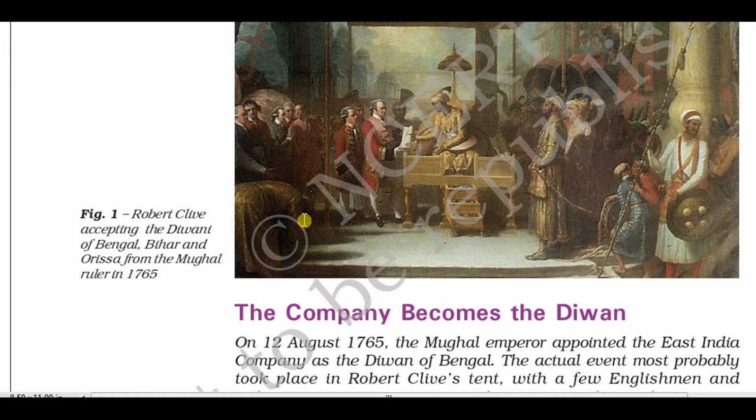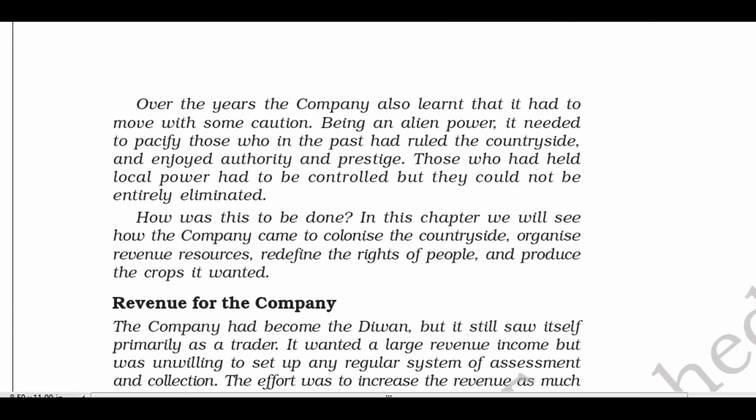In 1765, officially the British East India Company, which landed in India as a mercantile or trading company, now started administration in India after the Battle of Buxar in 1764. So in 1765, what happened? Robert Clive accepting the Diwani of Bengal. What is Diwani? Diwani is nothing but a right to collect the tax. So I repeat, Diwani means right to collect the tax.